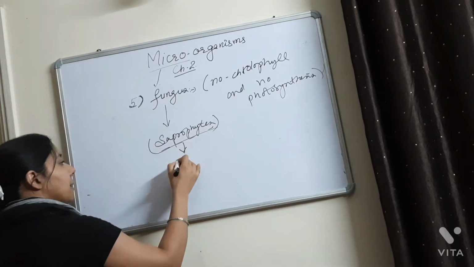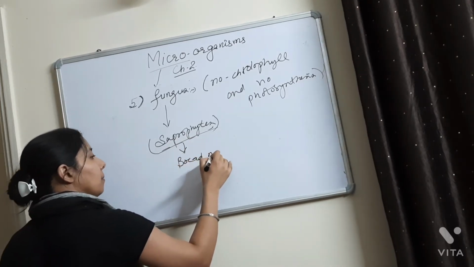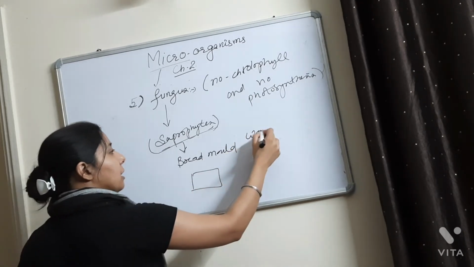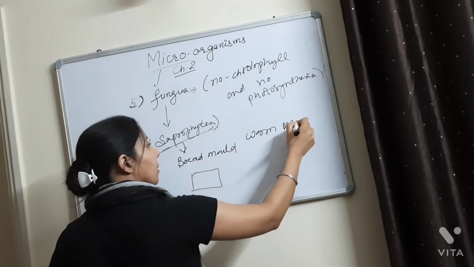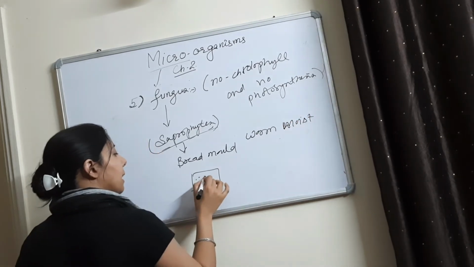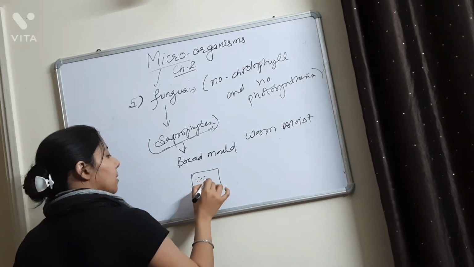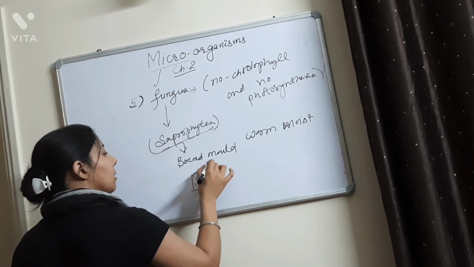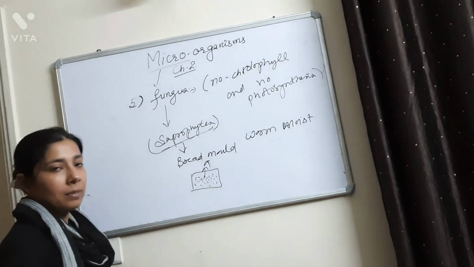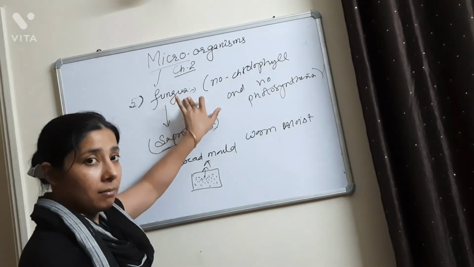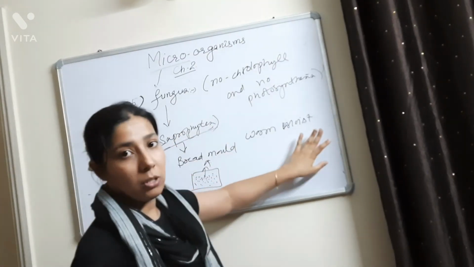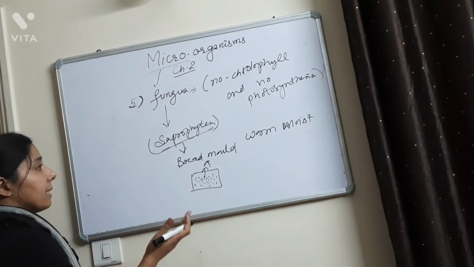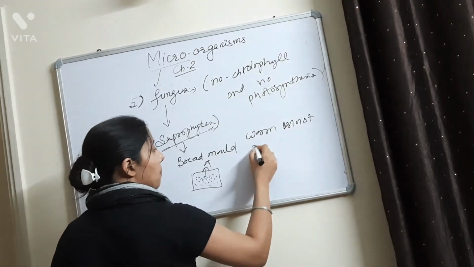In this, an example is the bread mold. You must have seen that if bread is kept in warm and moist conditions for some time, something green or white grows onto the bread. That is known as bread mold, and it is a fungus. So the environment fungus requires for growth is a warm and moist environment. Another important category of the fungus is the penicillium.